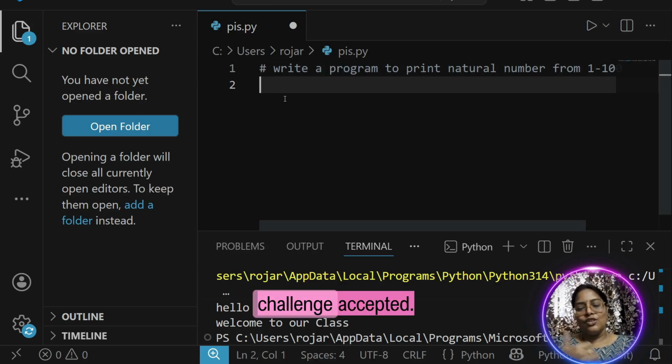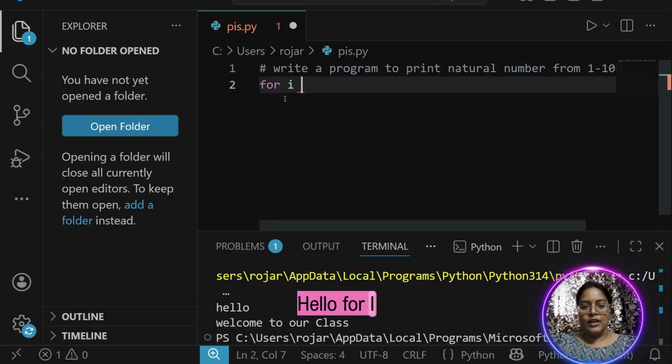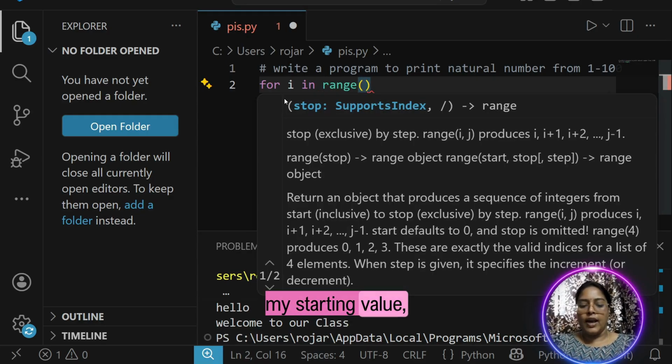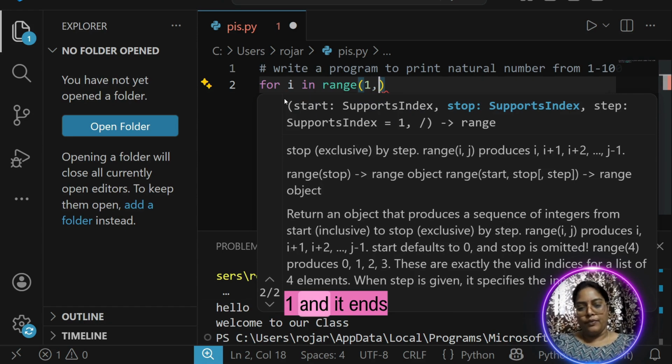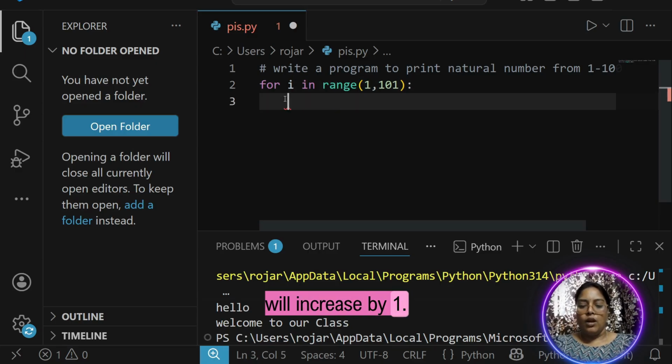Okay, challenge accepted. So let me try. For i in range. My starting value, natural numbers start from 1 and end at 100, so we will write n plus 1. If I don't write anything for the increment, the value by default will increase by 1.